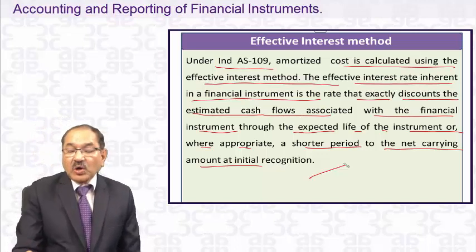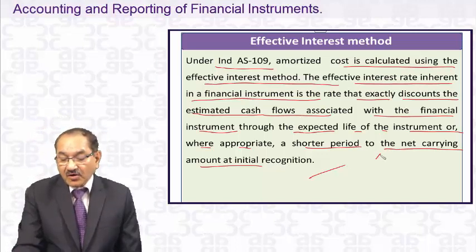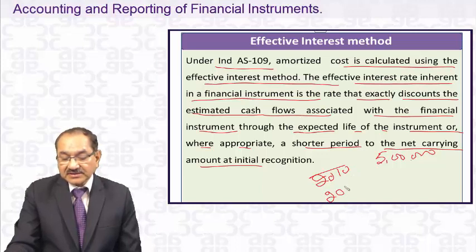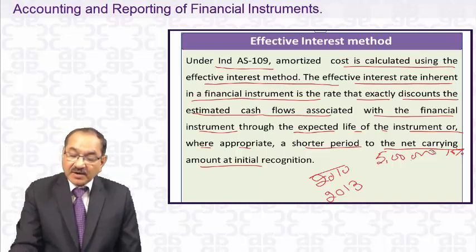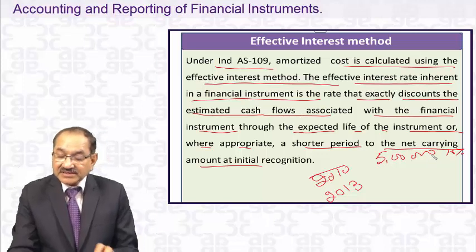You see, you have given a loan of 5 lakhs in 2010. It will be collected in 3 years, in 2013, along with the interest rate of suppose 10%.